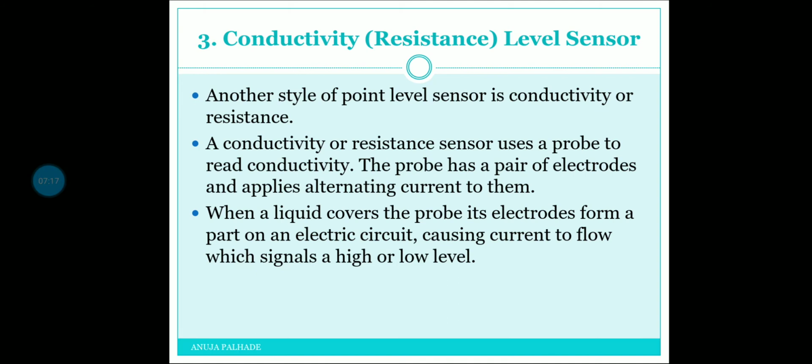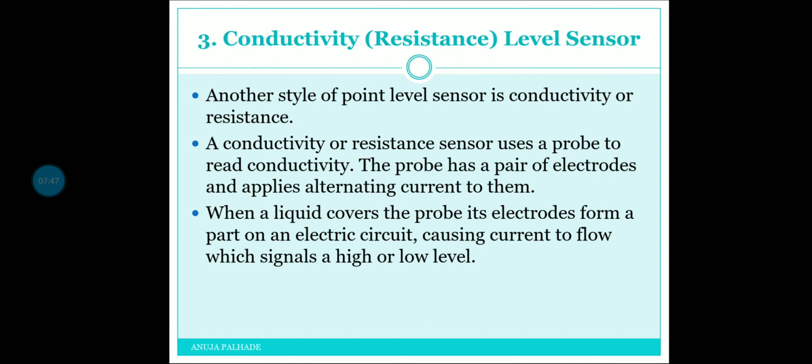Now the third point level sensor is a resistance level sensor or conductivity level sensor. A conductivity or resistance sensor uses a probe to read conductivity. The probe has a pair of electrodes and applies alternating current to them. So we have to apply current for that. When a liquid covers the probe, its electrodes form a part of an electric circuit.